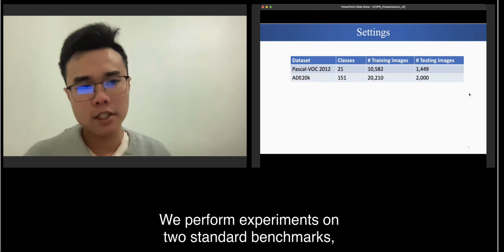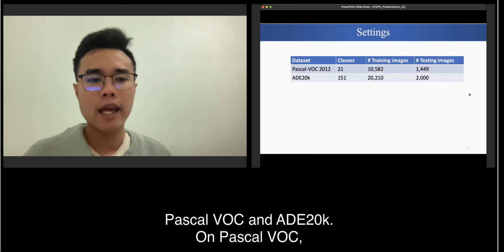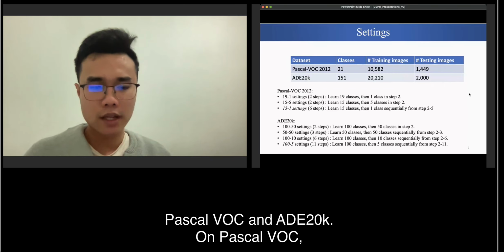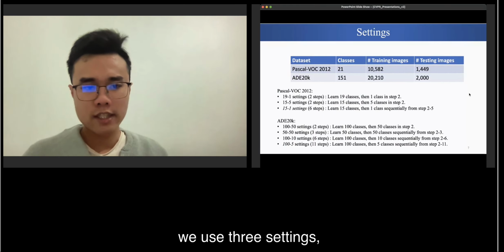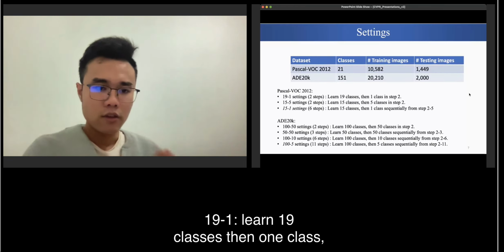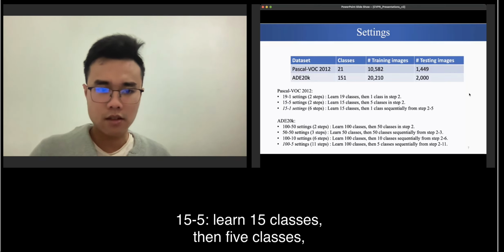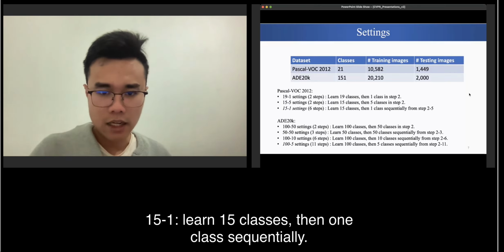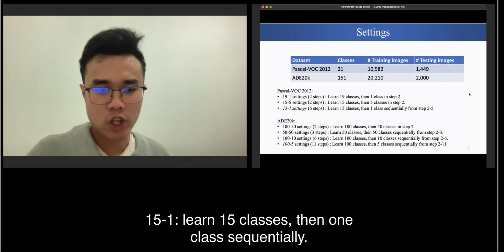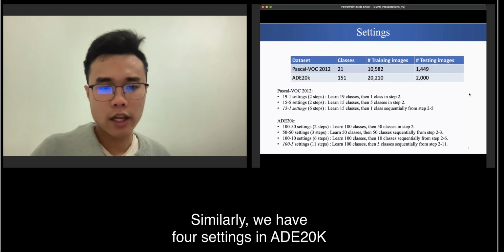We perform experiments on two standard benchmarks, Pascal VOC and ADE20K. For Pascal VOC, we use three settings: 19-1, learn 19 classes, then 1 class; 15-5, learn 15 classes, then 5 classes; and 15-1, 15 classes, then 1 class sequentially. Similarly, we have four settings in ADE20K.